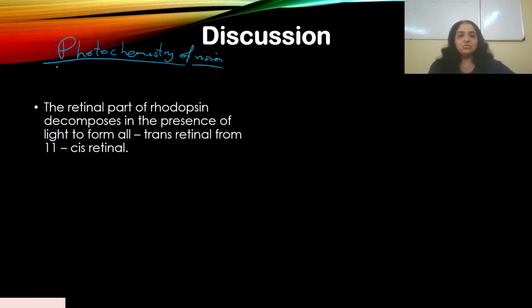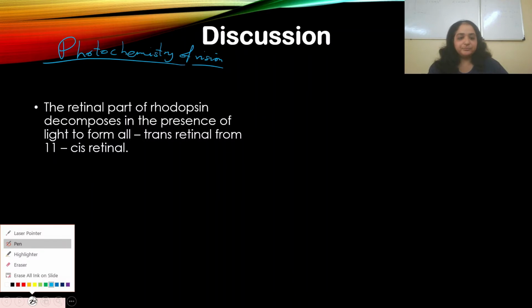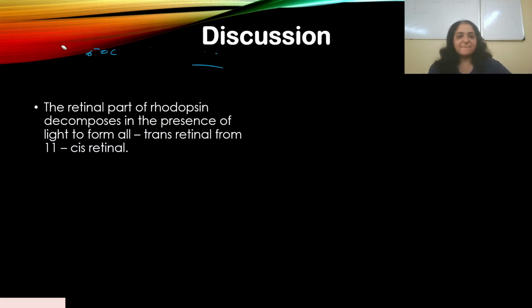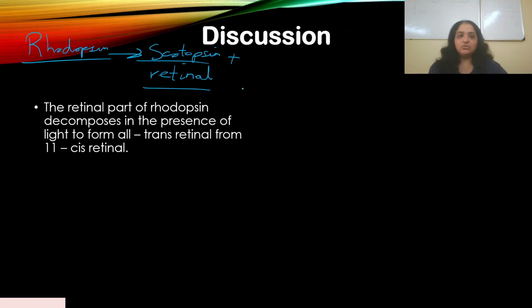So we know that rhodopsin is the pigment present in rods. We are aware of that. We're talking about rods here. It's made up of scotopsin plus retinal. Now, you know rods are very sensitive to light. That's why they help in nighttime vision, specifically, as compared to cones.